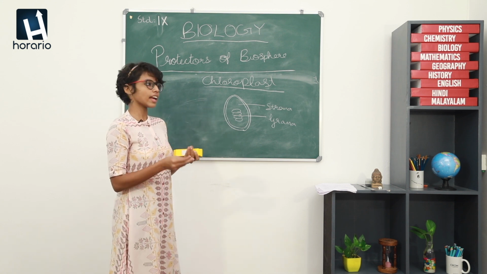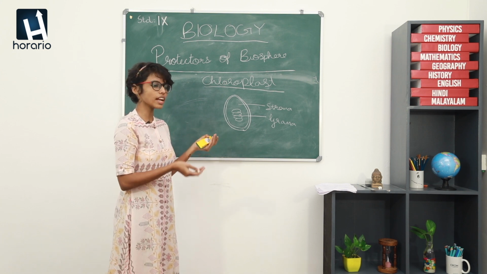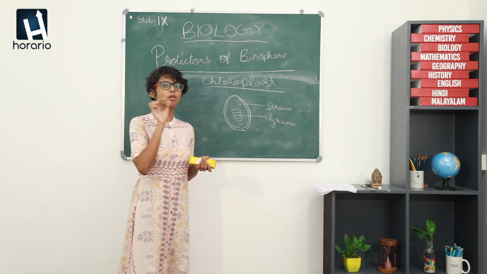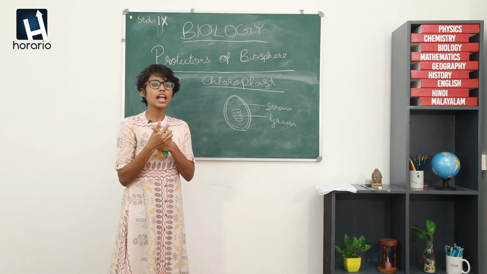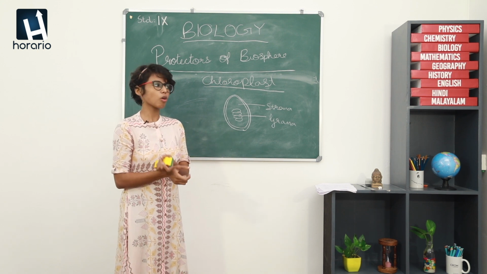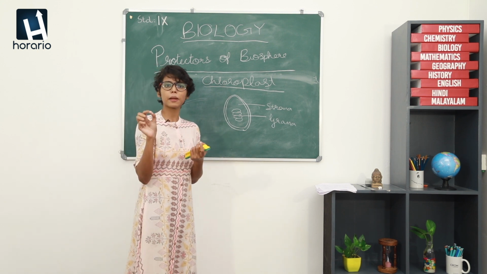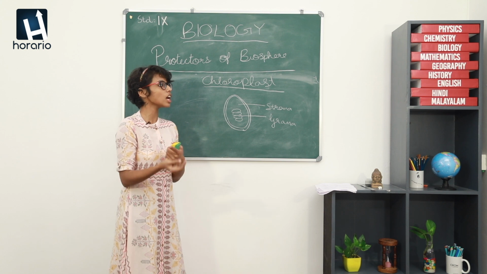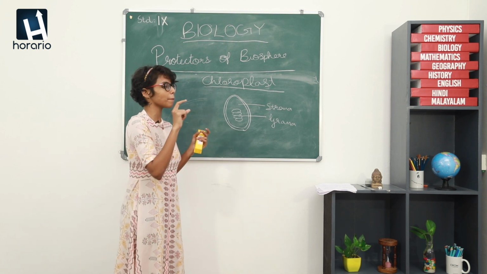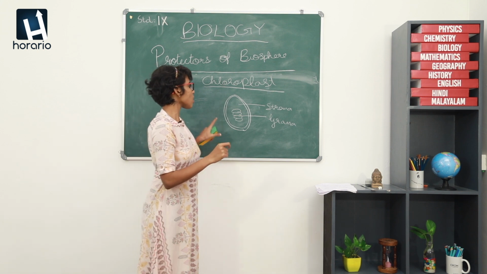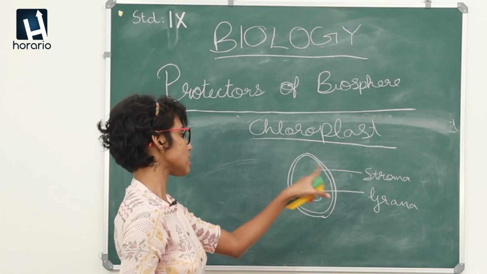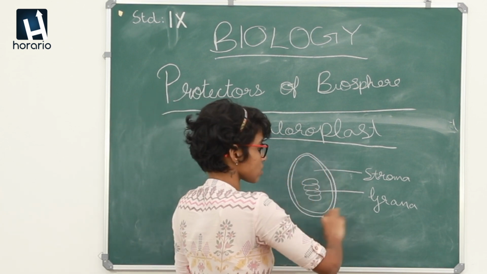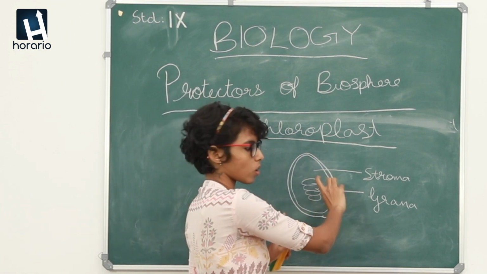Like last year when you learned about the plant cell, what differentiates a plant cell from an animal cell is that a plant cell has a double membrane bound organelle called the chloroplast, which contains chlorophyll, which provides green or the respective color to the plant leaves. The structure of that organelle called the chloroplast is like this. It is first of all double membrane bound, just like other organelles.